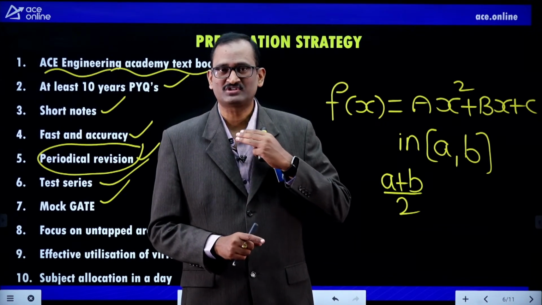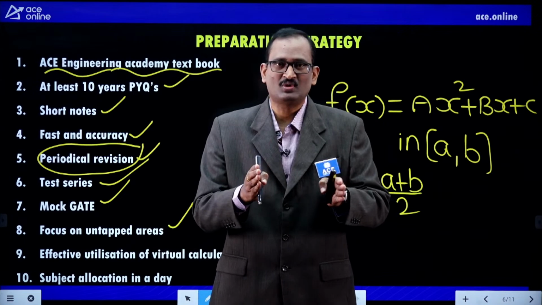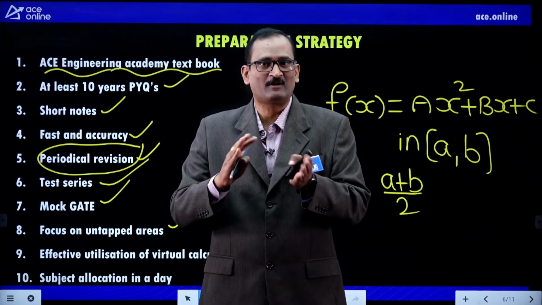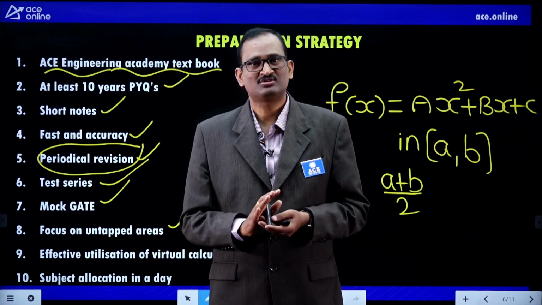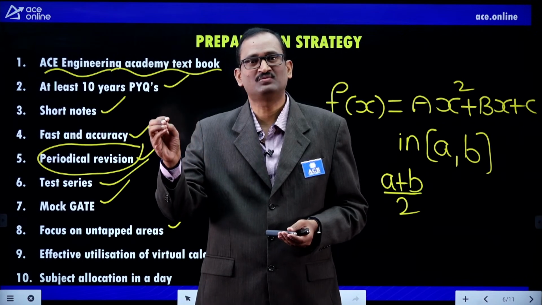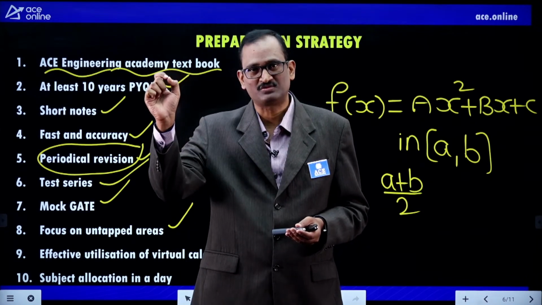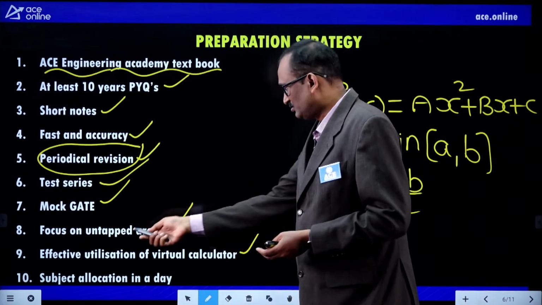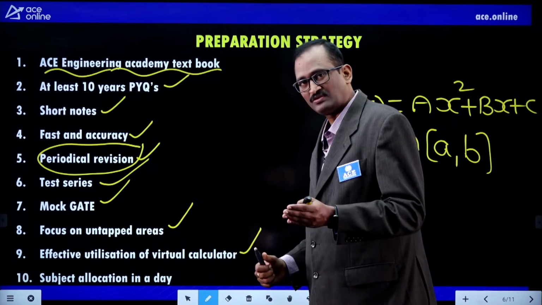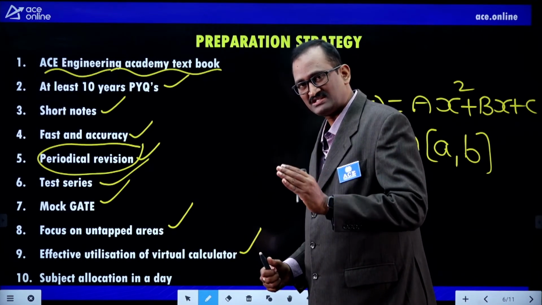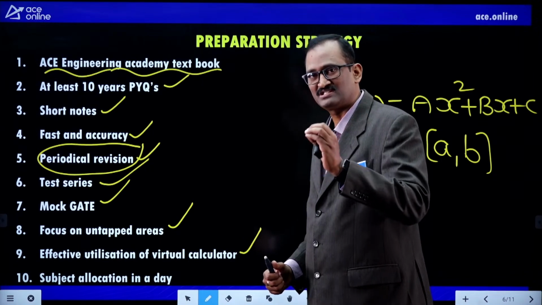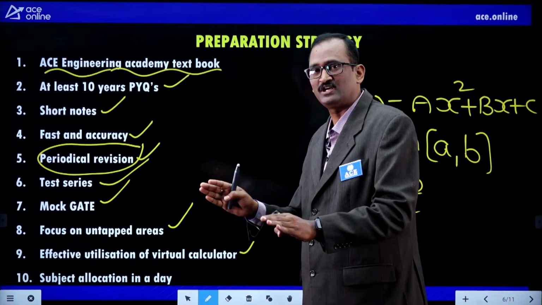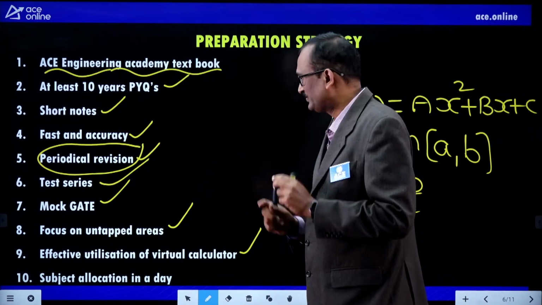So my humble request to everyone: practice. If you write online based exams, you will get a real feel for how to operate that virtual calculator effectively, so that in the exam you can operate it comfortably. To utilize the virtual calculator effectively, it is better to write online based exams, at least 5 to 6 exams. If you write them frequently, you will feel comfortable handling the paper in the GATE exam.